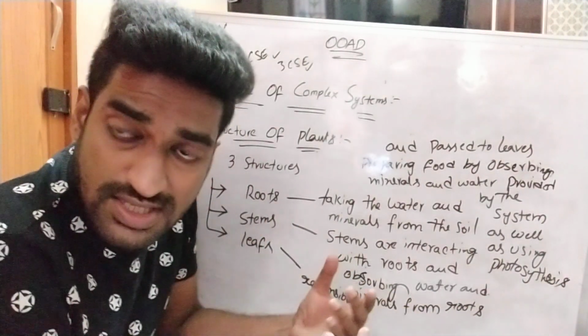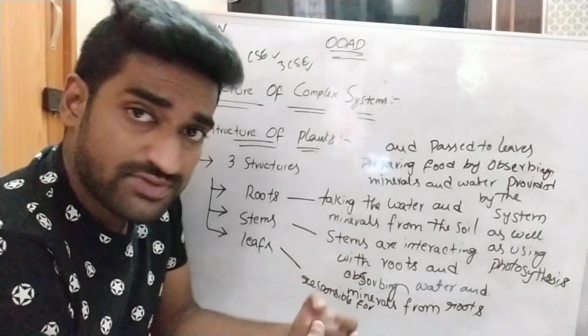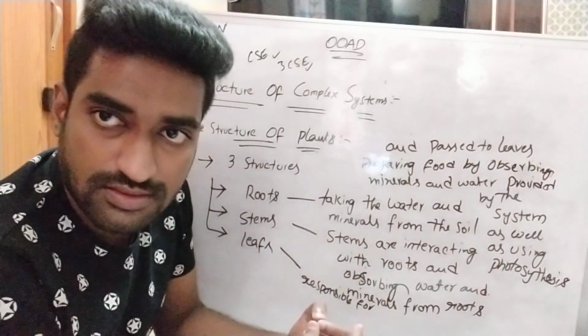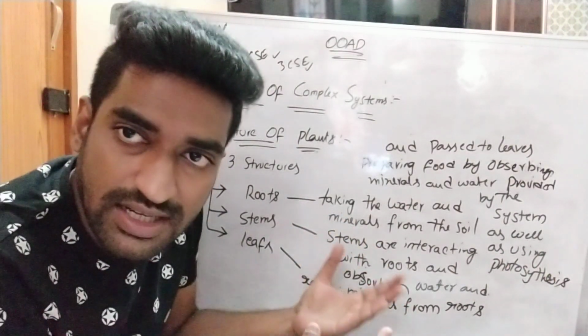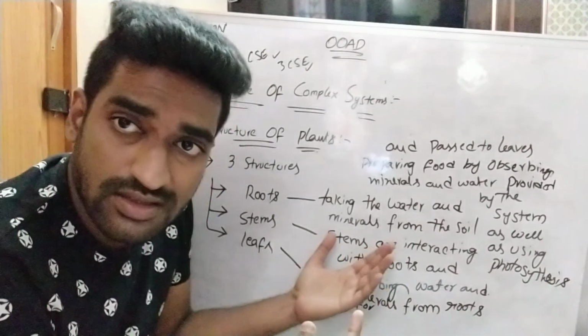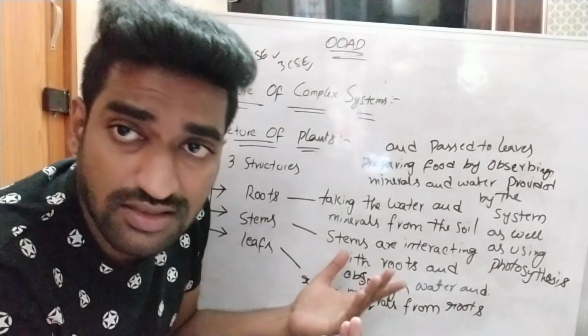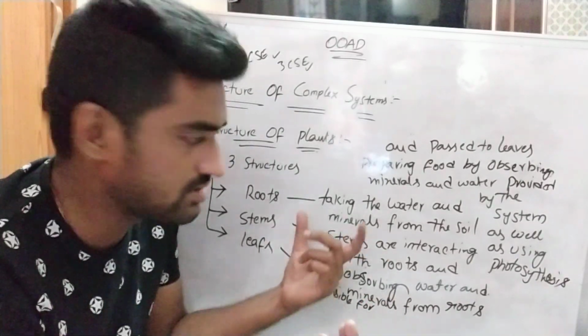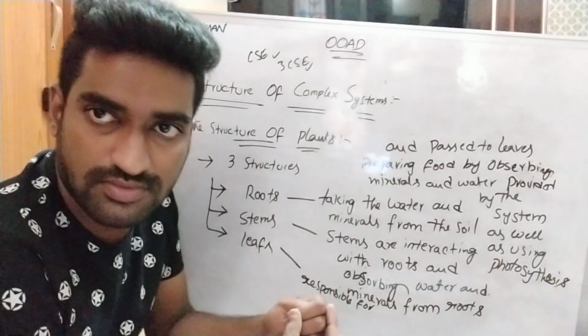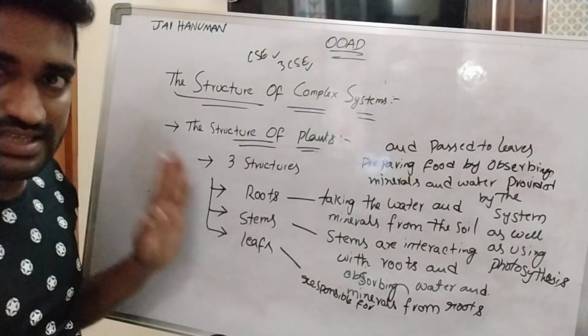By using photosynthesis, leaves prepare food using the minerals and water provided by the complex system. So this is the actual process in plants, right? This is one example.